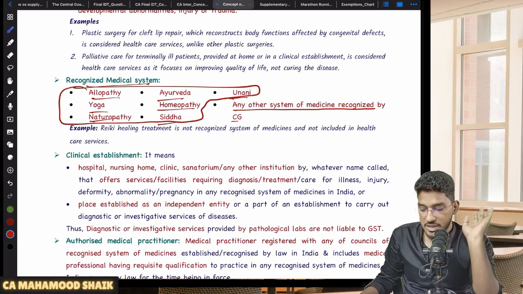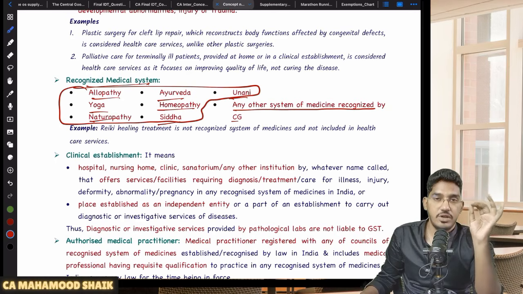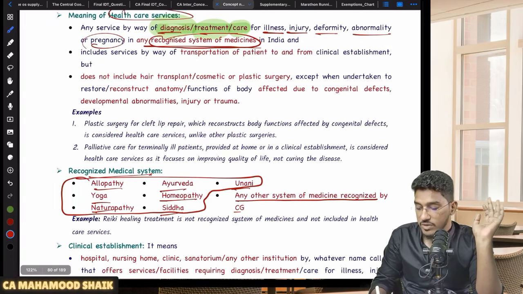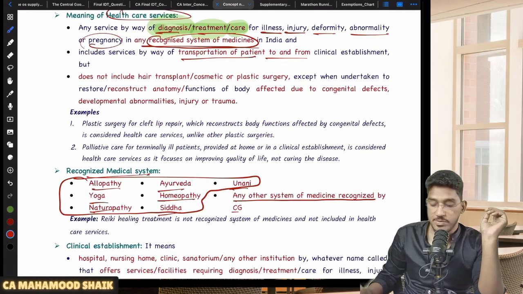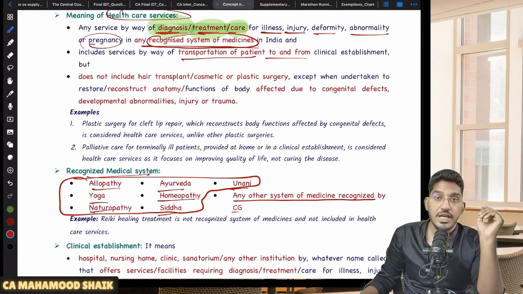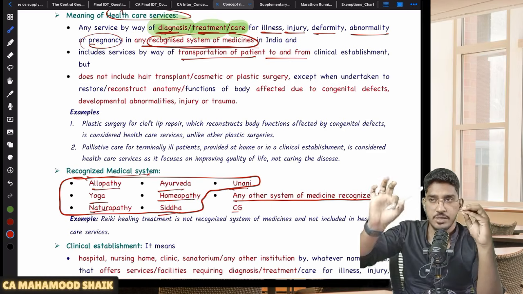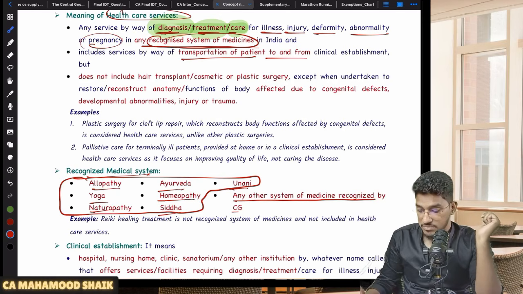If in these recognized medical systems in India, someone is providing the services of diagnosis, treatment or care, then only exemption will be there. Okay. Next one. It includes the services by way of transportation of patient to and from the clinical establishment, not just diagnosis, treatment or care. Even the services relating to transportation of that patient, if the patient is getting picked up from his home to the hospital or from hospital to home, that is also exempted.